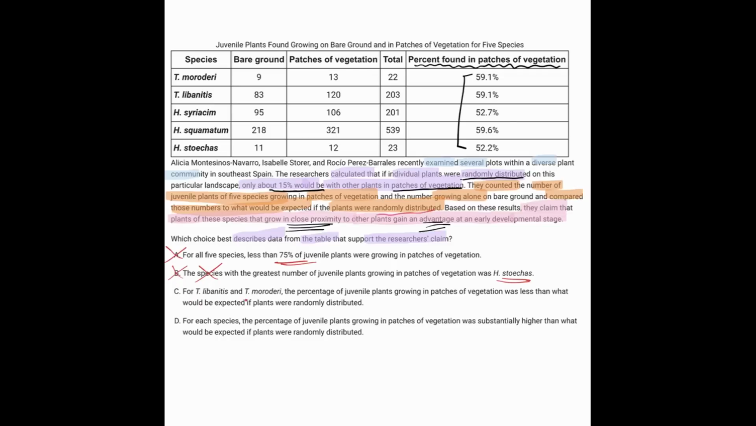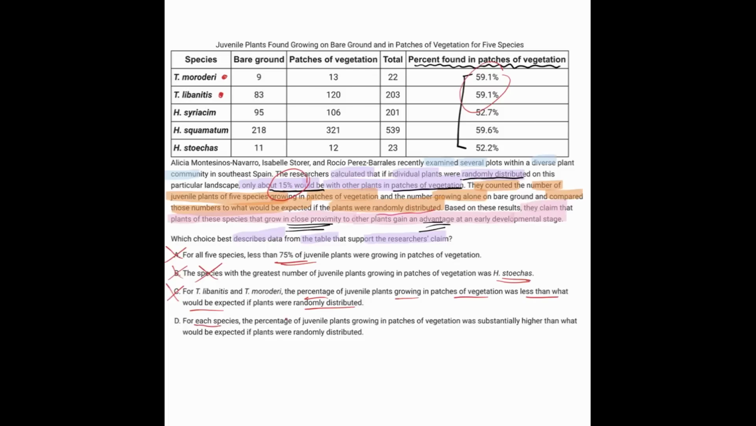C, for these 2 plants, the percent growing in vegetation was less than what would be expected if they were randomly distributed. Well, for those 2 plants, they're mentioning this one here and this one here. They both have greater than the 15% that is expected if they were randomly distributed. So C is just factually wrong.